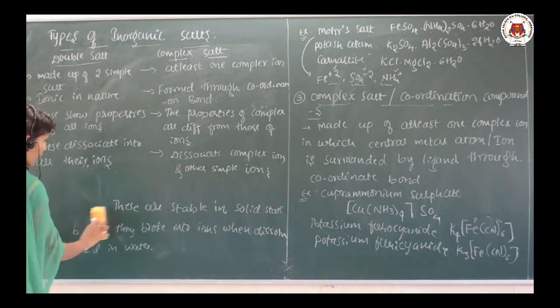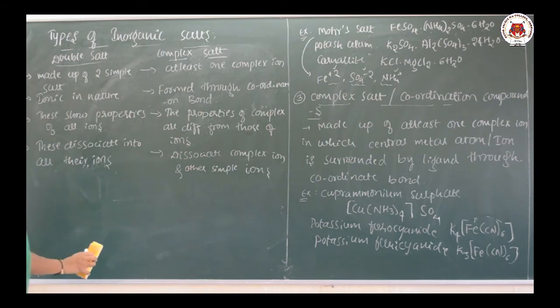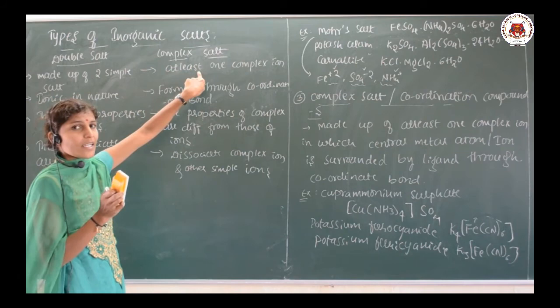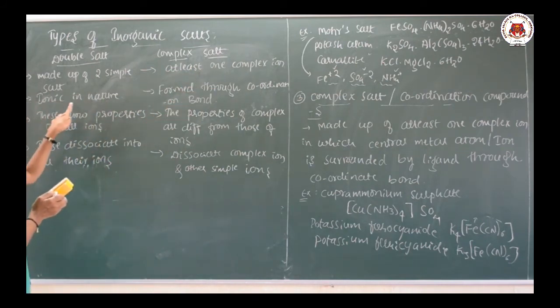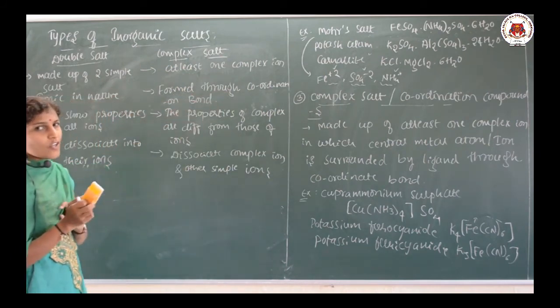See here, for example, I will make the last point clear. The first point between the double salt and complex salt: the double salt is made up of two simple salts, and the complex salt consists of at least one complex ion. Second, these are ionic in nature, while the complex salts are formed through the coordination bond.